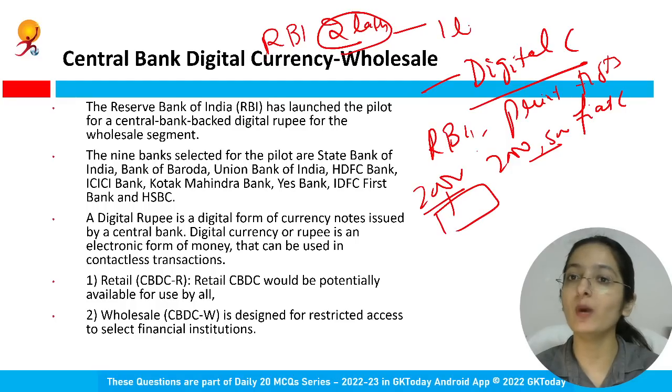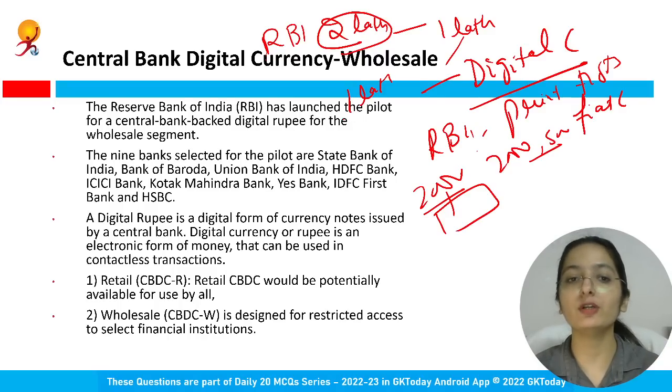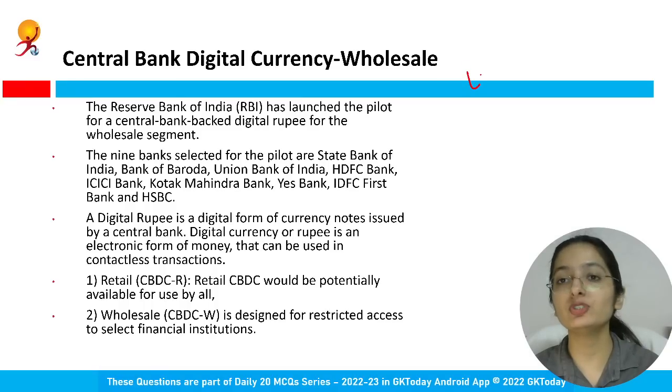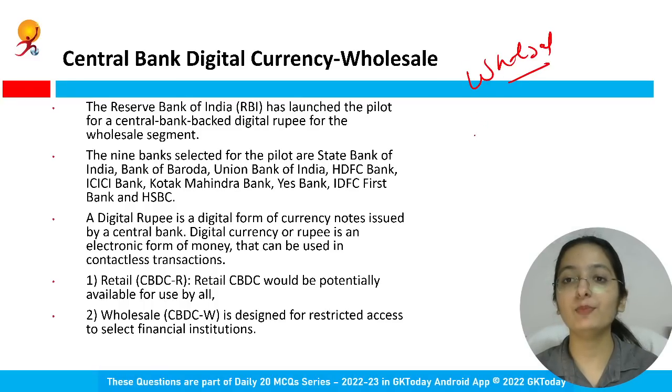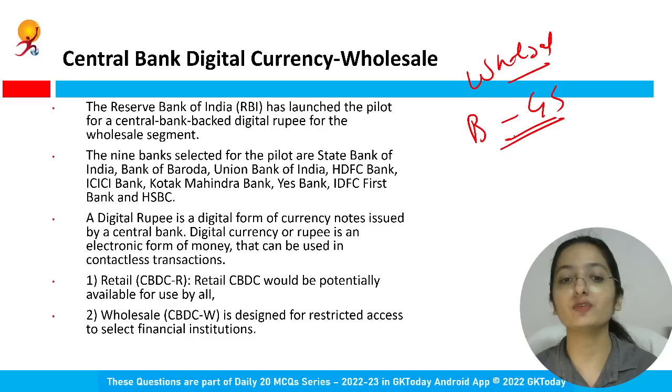But if RBI prints 1 lakh in the paper form and the other 1 lakh goes as digital currency in the electronic form of money, there is no paper format of that money, that is digital currency, right? It is used for electronic transactions. Now the news is RBI recently is going with the first phase where this digital money can be used in the wholesale market. For example, when banks are purchasing government securities, they can settle their financial transactions using these digital currencies. For now, later on, yes, it will be available for use by all retail users. For now it is for the wholesale.